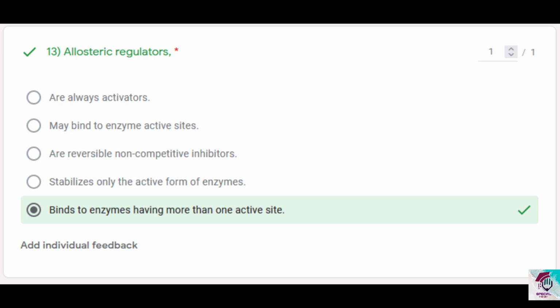And option 5, binds to enzymes having more than one active site. I have not said binds to enzymes always having more than one active site, I have not said always binds like that. And the resource book also clearly says most enzymes which are regulated by allosteric regulators have more than one active site. So that way the most appropriate and correct answer is option 5.